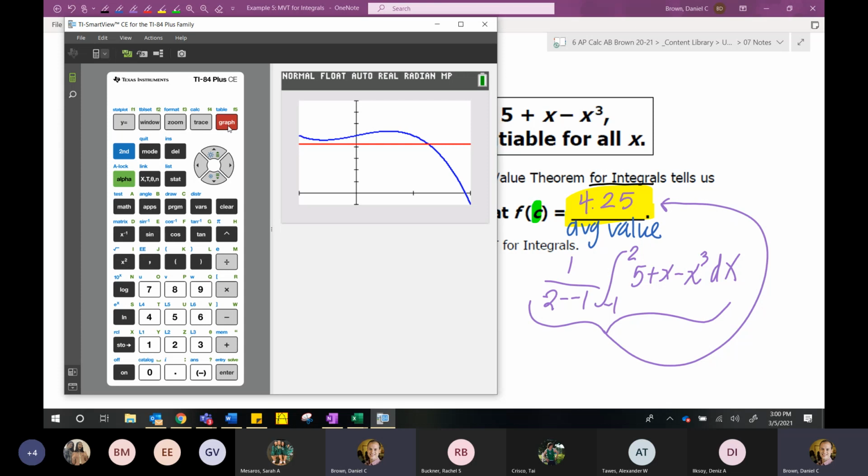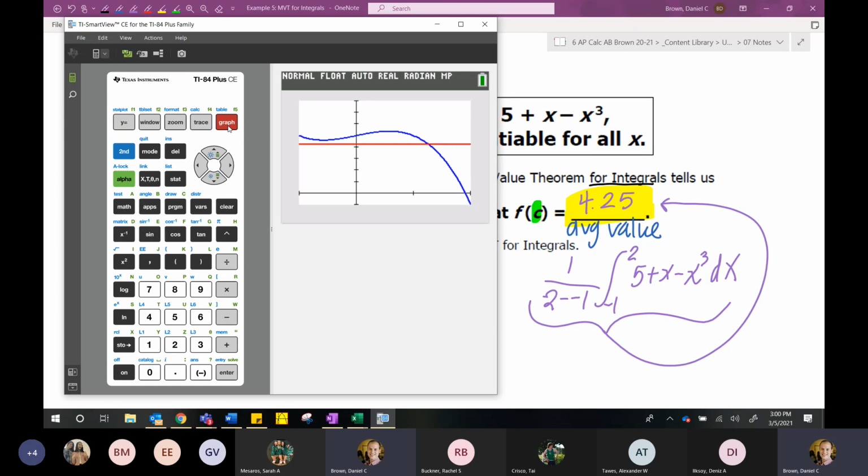I do like looking at the graph before we actually solve it because it helps remind ourselves what average value actually means. So that blue line is the function f of x, and that red line is literally representing the average. If you could imagine that blue graph made up of a whole bunch of y coordinates, and if you could add up all those y coordinates and then divide by the number of y coordinates you have, that red line is literally the average of that function.